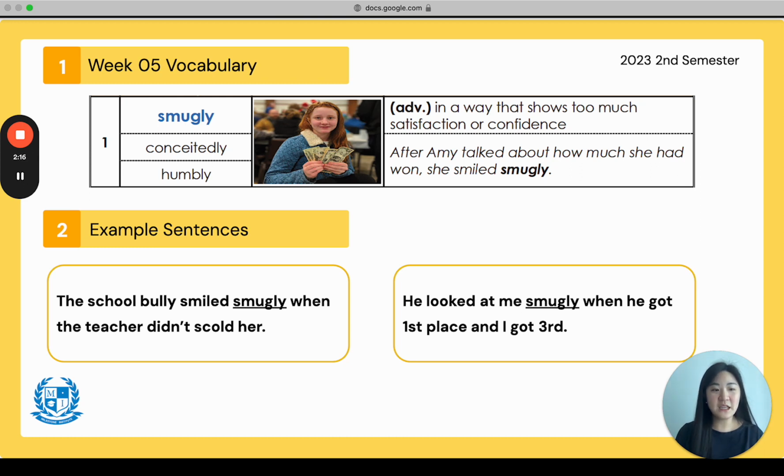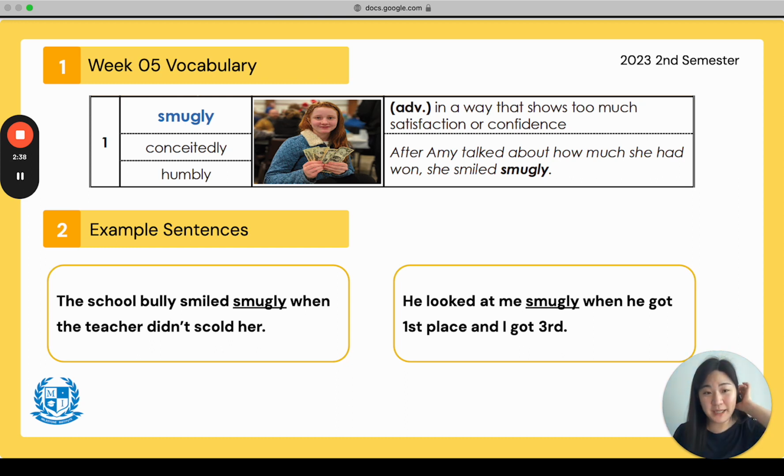Okay? So numbers 1 and 2 are from week 1. 3 and 4 are from week 2. 5 through 7 are from week 3, and 8 through 10 are from week 4. 11 to the rest, 16 is from your TED Talks. Okay, so let's get started. Let's get started. Go, go, go.